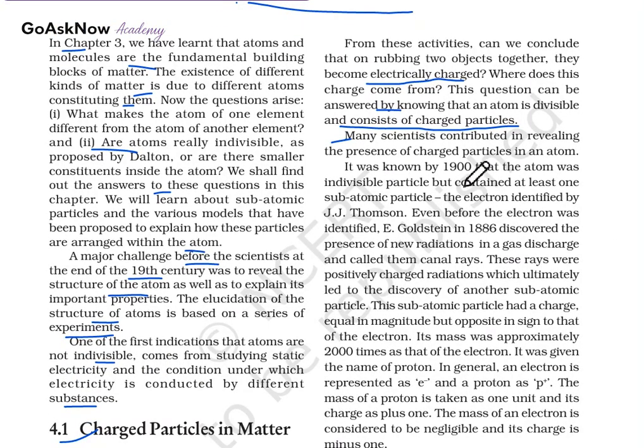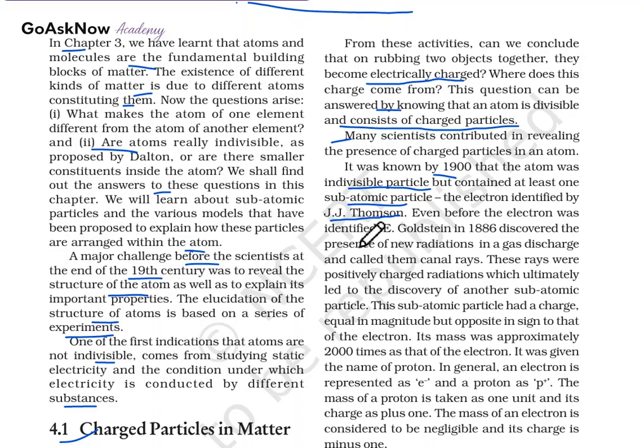It was known by 1900 that the atom was not an indivisible particle, but contained at least one subatomic particle, the electron, identified by J.J. Thomson.